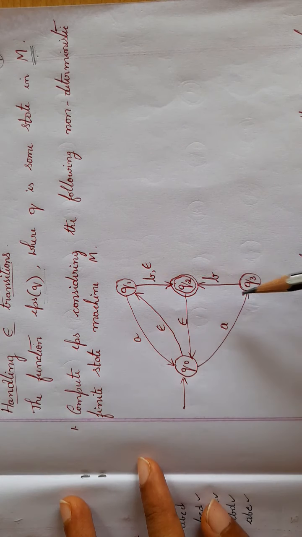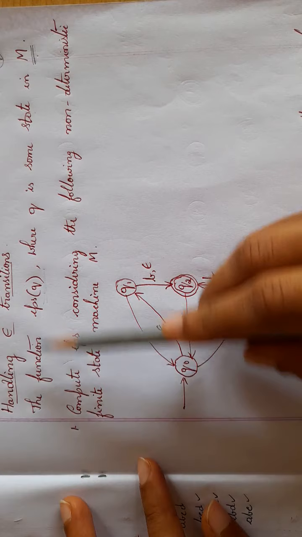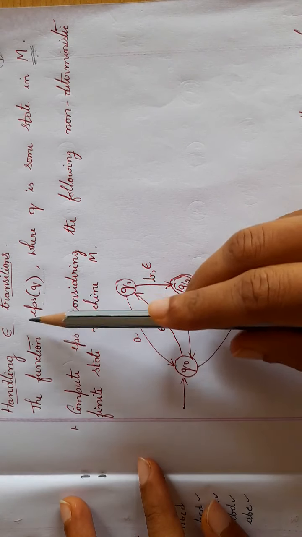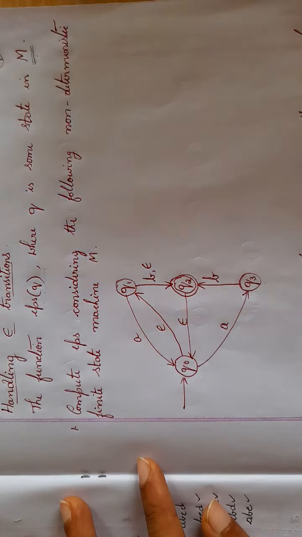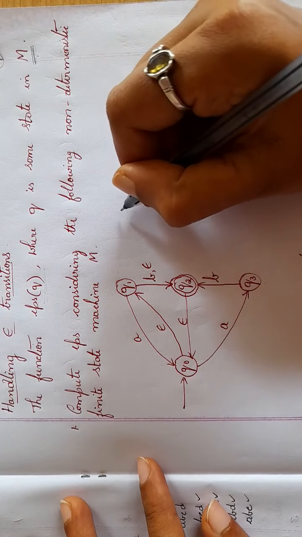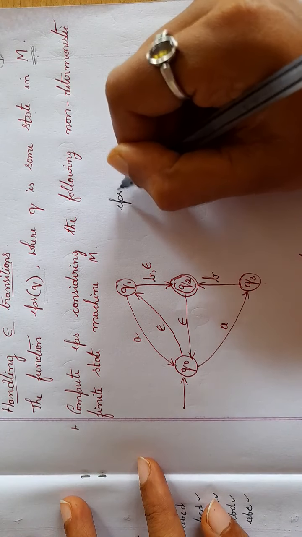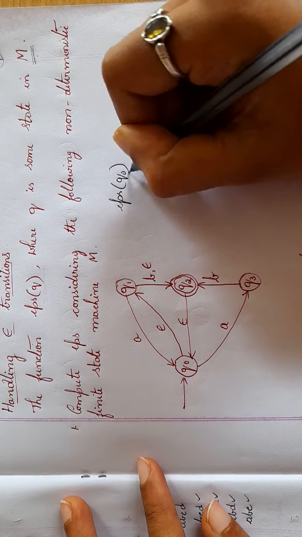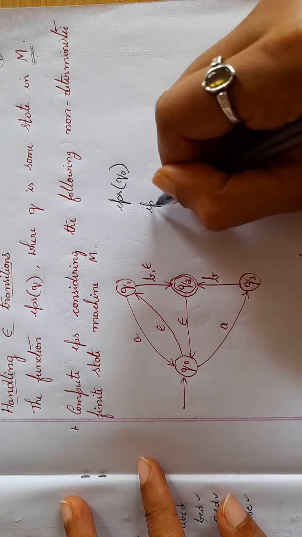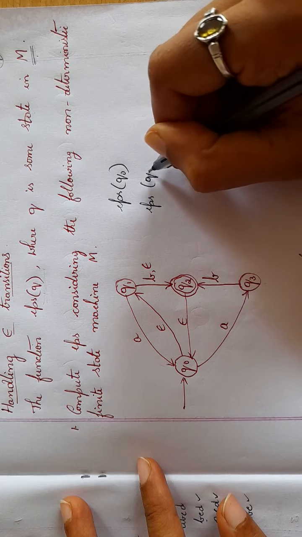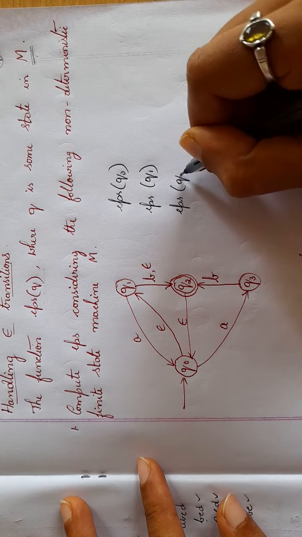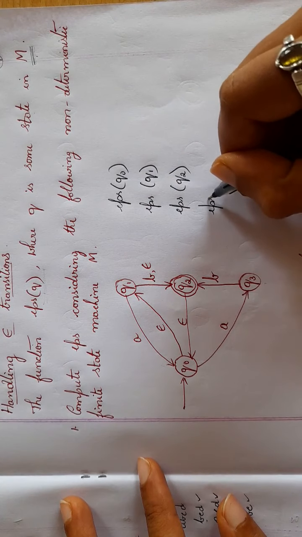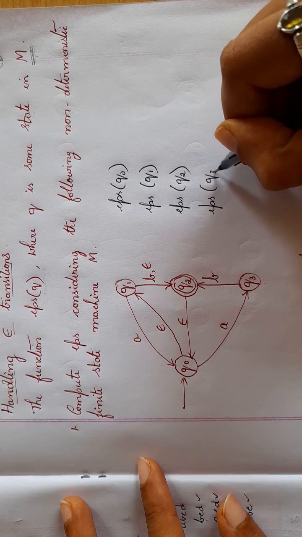With respect to each state, I need to write the function EPS of Q. Altogether I have 4 states, so I need to find EPS of Q naught, then EPS of Q1, then EPS of Q2, and then EPS of Q3.